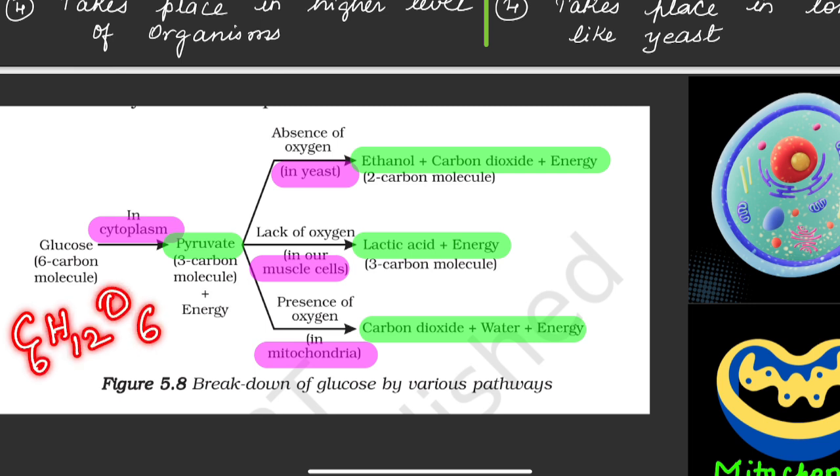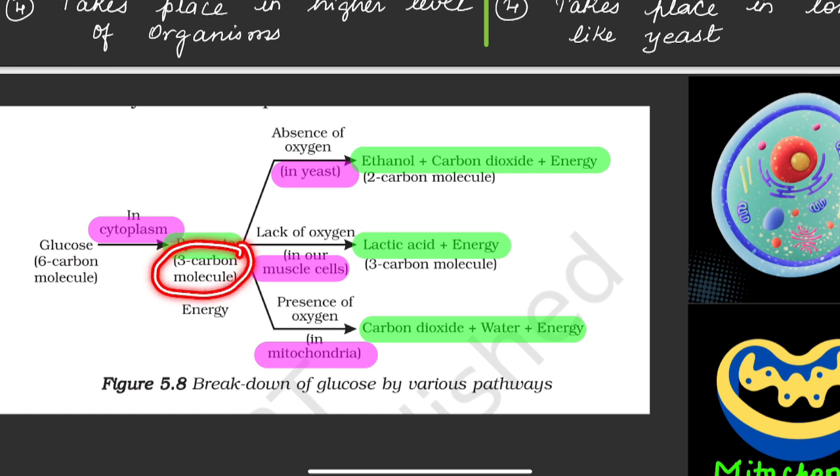C6H12O6. How many carbon atoms are present? You can see here there are 6 carbon atoms. So glucose, a 6 carbon atom molecule which is present in the cytoplasm, will be converted into pyruvate. Pyruvate is a 3 carbon molecule. So the 6 carbon atoms which are present like this,